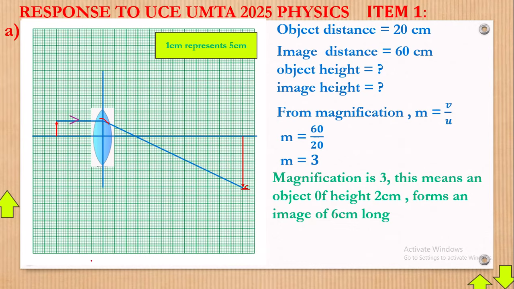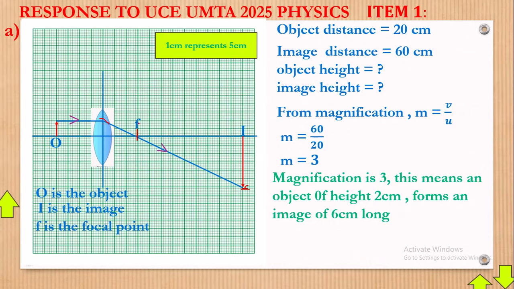Okay, I hope you can now see that. Where it cuts the x-axis here, that becomes our F. The arrow must be in that direction, and that's our object O, that's our image I. That is our F, the focal point. Maybe there are some definitions which you may need. Down here, O is the object, I is the image, and F is the focal point.